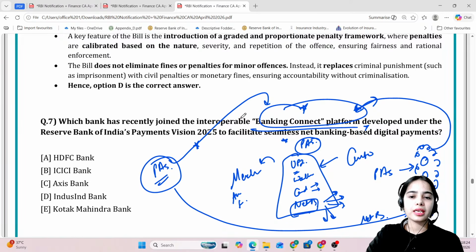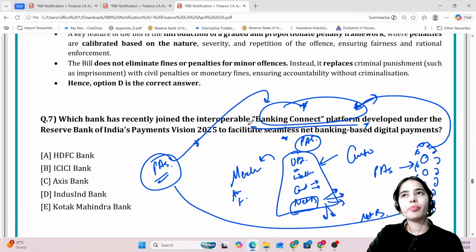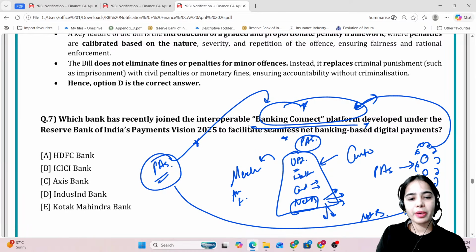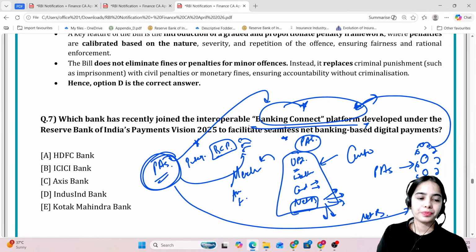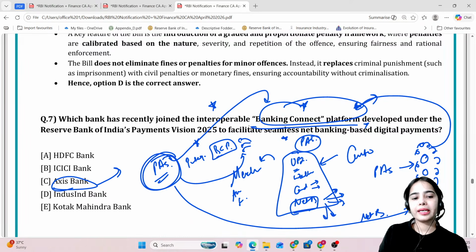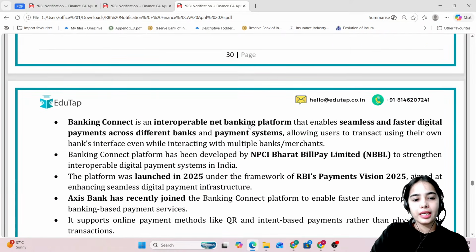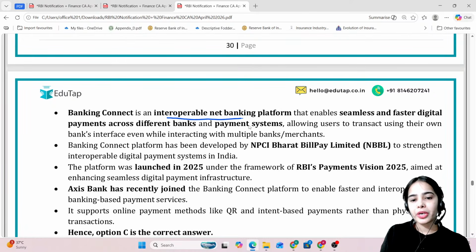Okay, so the Banking Connect platform provides an interoperable net banking platform. If the payment aggregator is getting integrated with the Banking Connect platform, it can get access to all the banks that are part of it. So basically Axis Bank has become a part of the Banking Connect platform recently. Banking Connect is an interoperable net banking platform that enables seamless and faster digital payments across different banks.